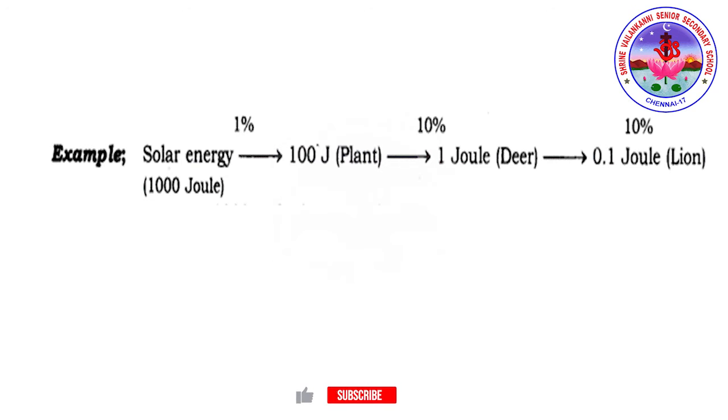Next, only 10% of the 10 joule energy of the plant, that is 1 joule, is available to the herbivore animal, where again 9 joule is lost to the environment.